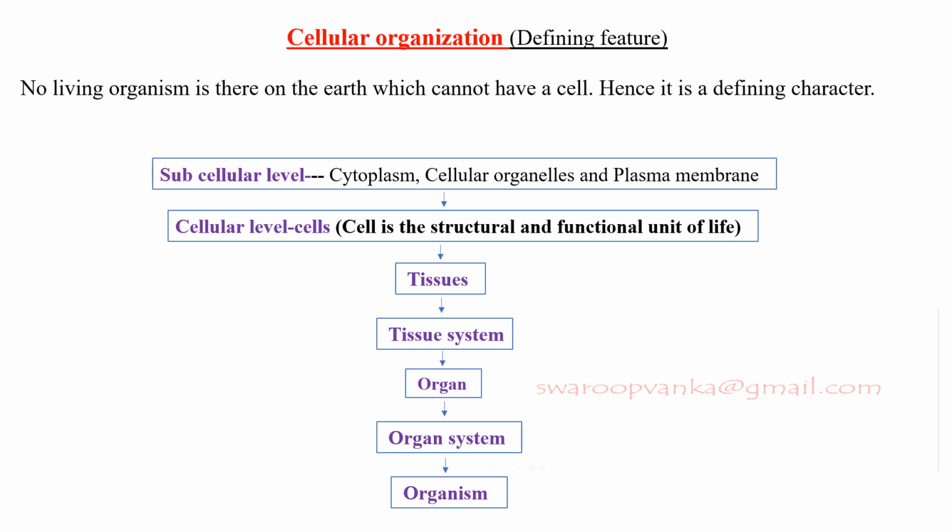Another defining feature is cellular organization. Living organisms are made up of four levels of organization. Those are cell, tissue, organs, and organ system. In this schematic diagram, we can observe the tissue system, organ system, and organism. And tissue is a group of cells that have a similar structure and function together.